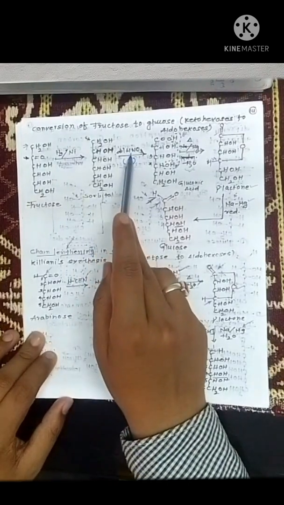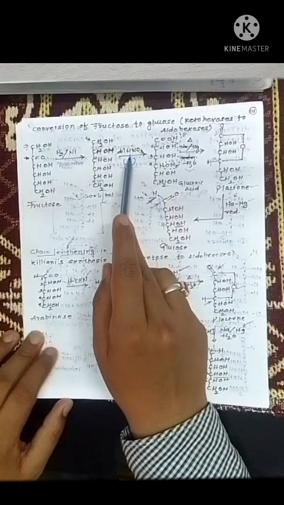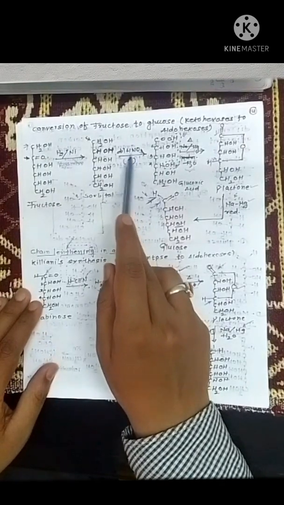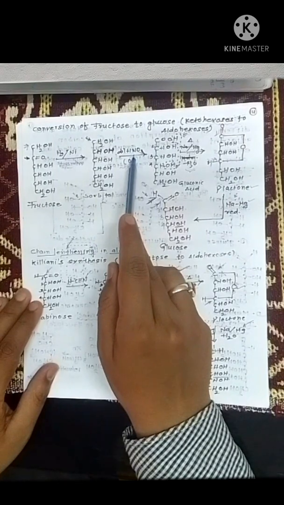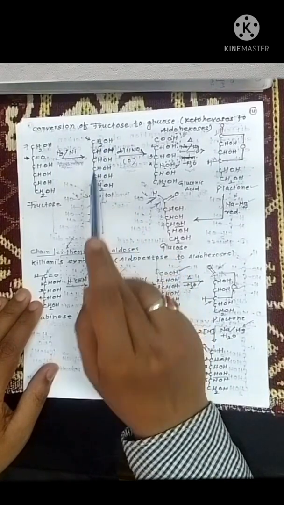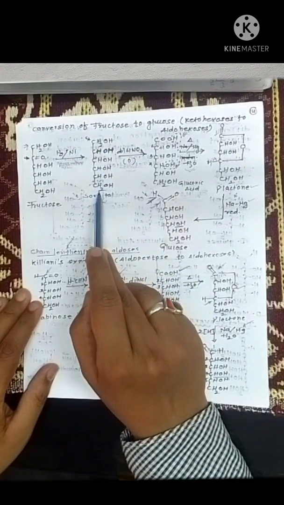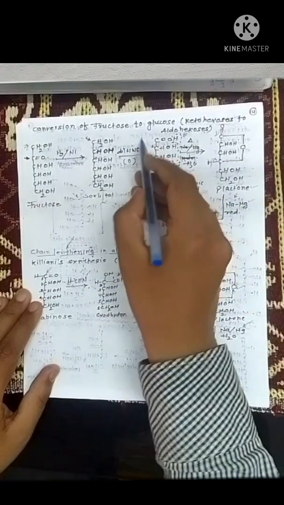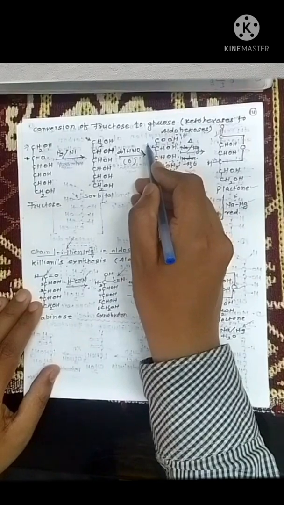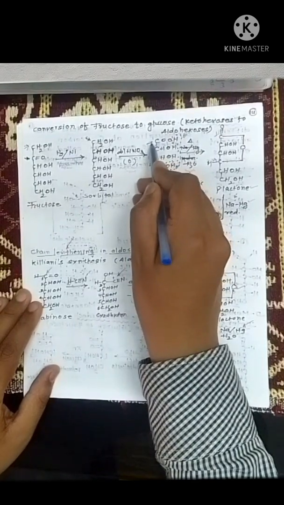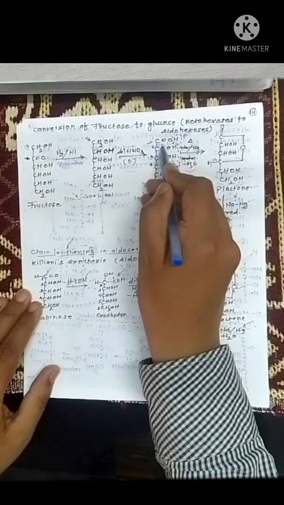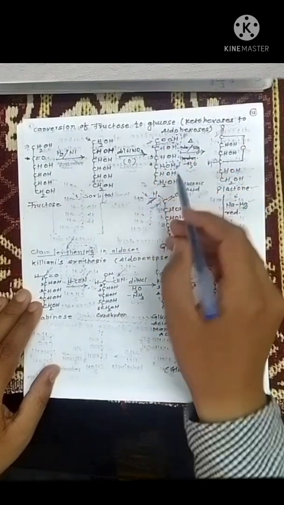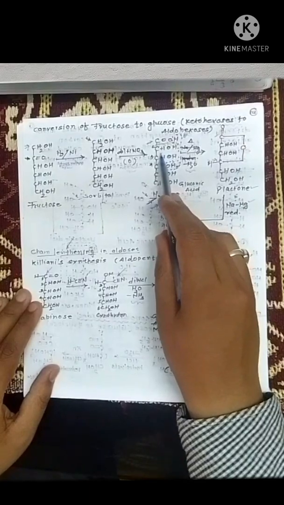When the sorbitol molecule is subjected to oxidation with the help of dilute HNO3, one of the primary alcoholic groups, either this or this, undergoes oxidation and that group is converted into carboxylic COOH. This is the structure of gluconic acid.